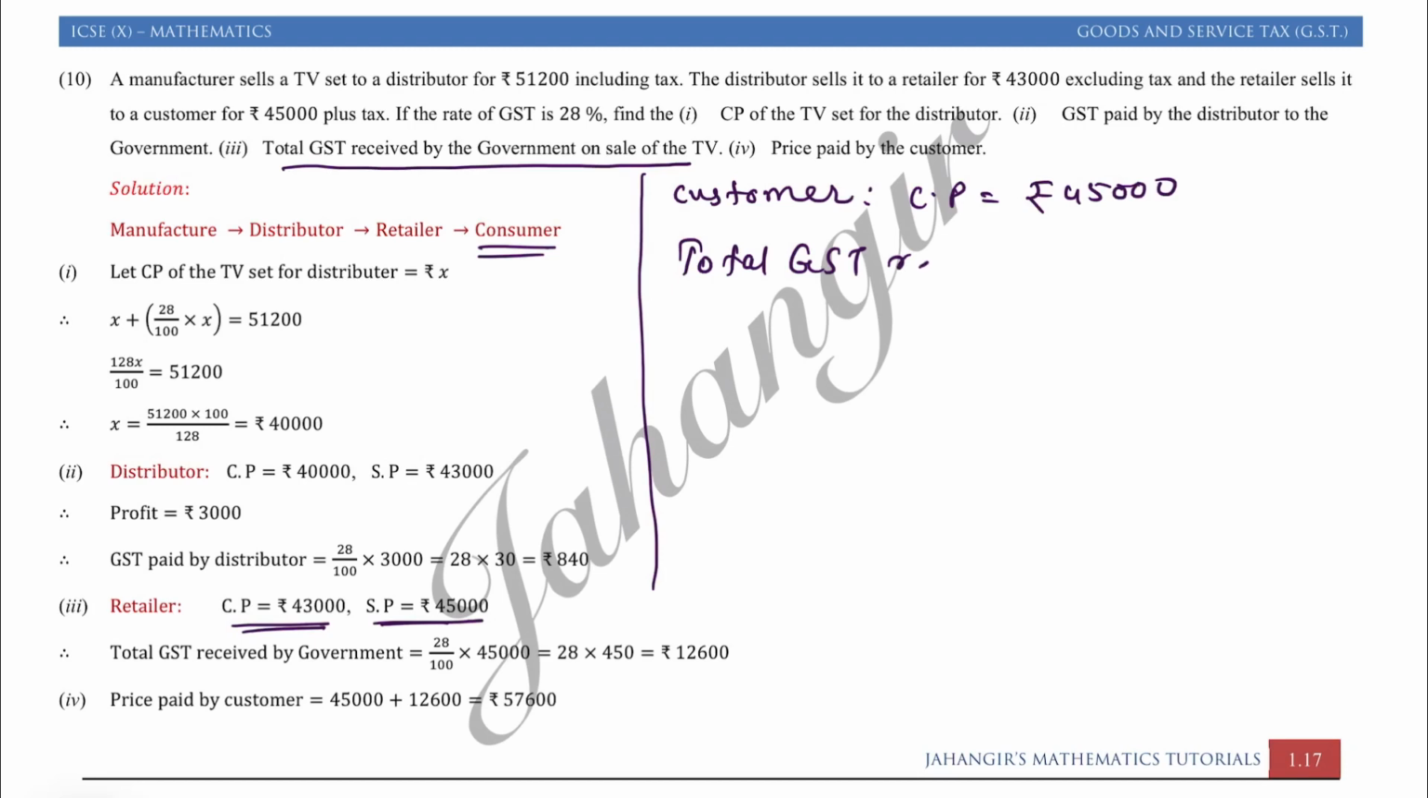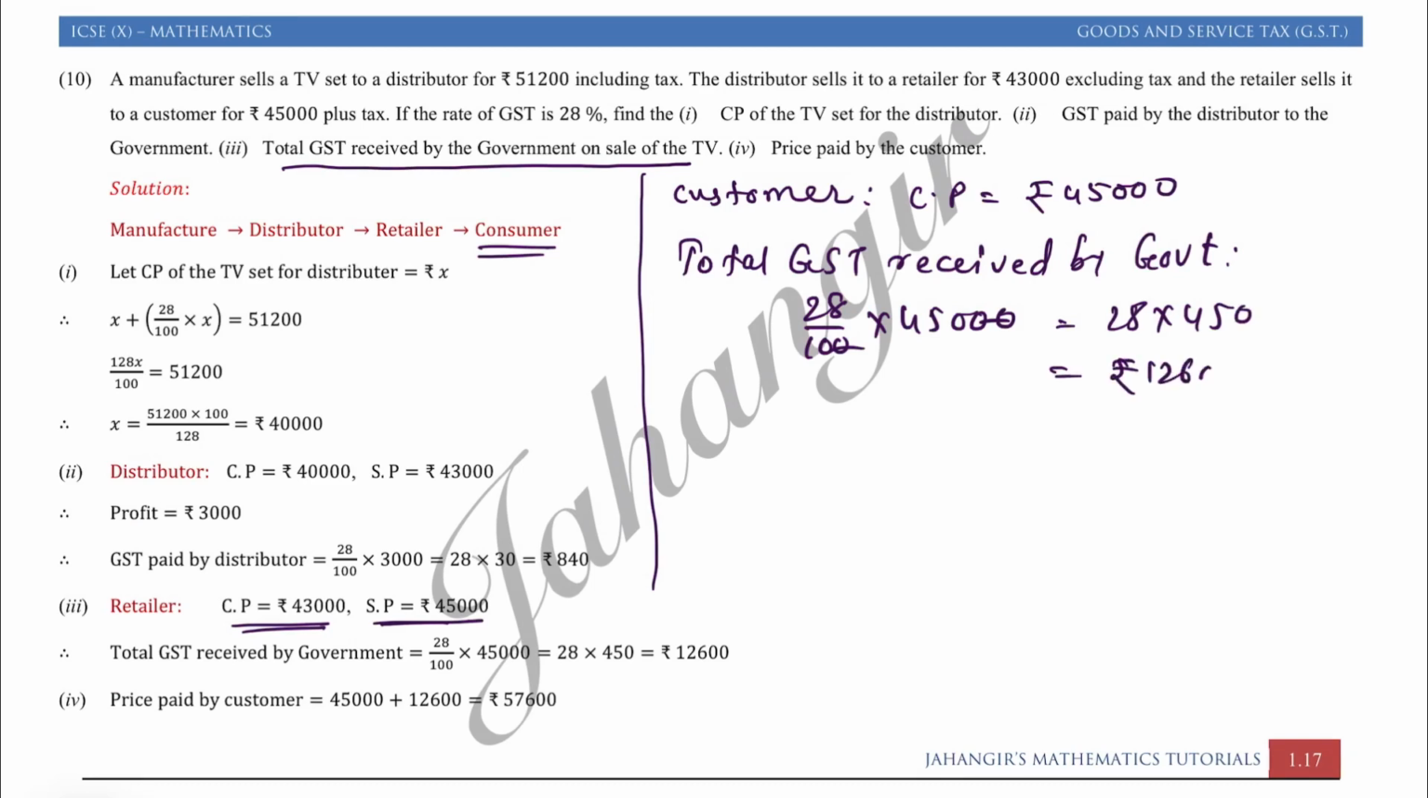GST received by the government is equal to 28% of 45,000. The 0 cancels, 28 into 450, that is equal to rupees 12,600. This was the third question.